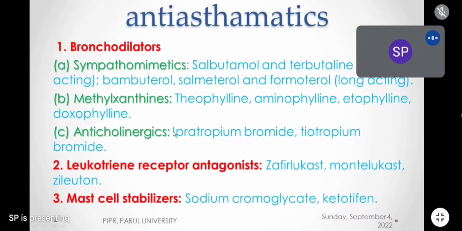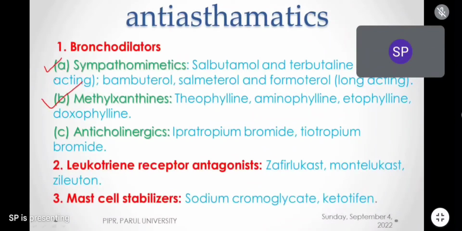Chalo. So in previous classes, I think we have discussed the pharmacology of antiasthmatics. In that we covered sympathomimetics. We discussed beta 2 agonists, and we have also seen methylxanthines. These two classes of drugs were completed.